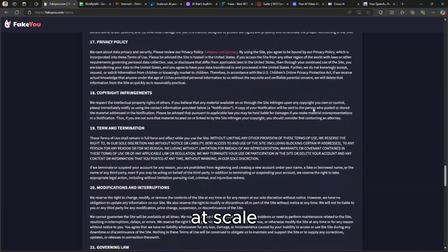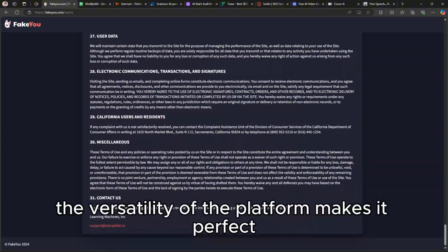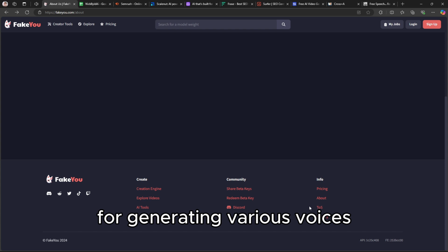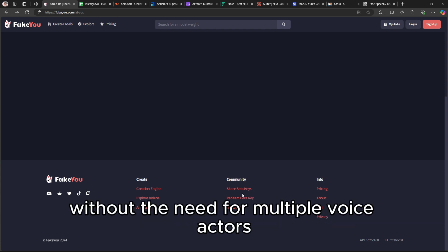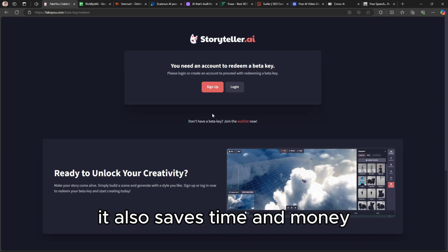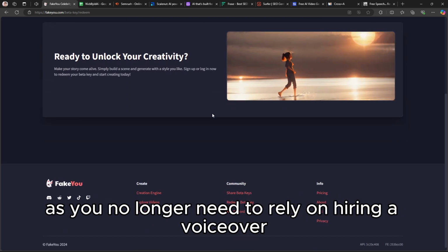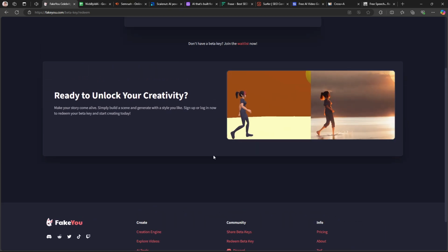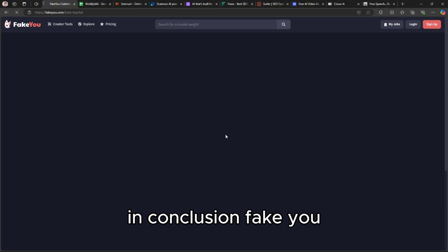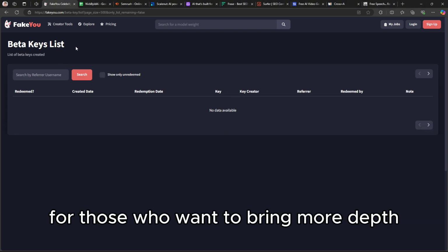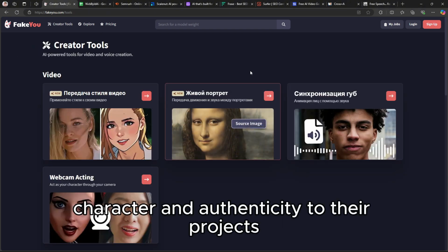solutions at scale. The versatility of the platform makes it perfect for generating various voices for different projects without the need for multiple voice actors. It also saves time and money, as you no longer need to rely on hiring a voiceover artist for every project. In conclusion, FakeYou is an excellent tool for those who want to bring more depth, character, and authenticity to